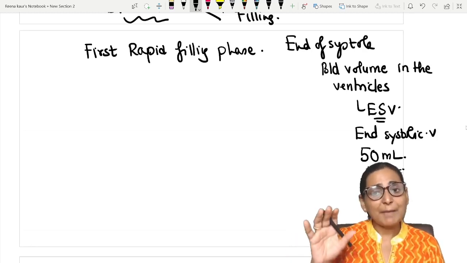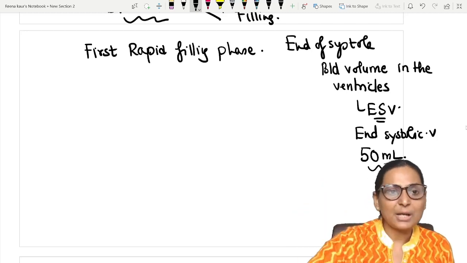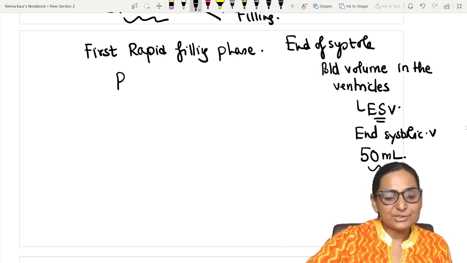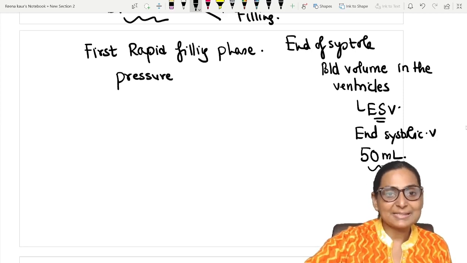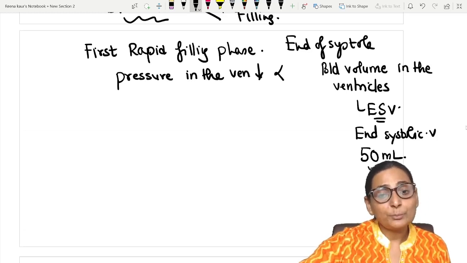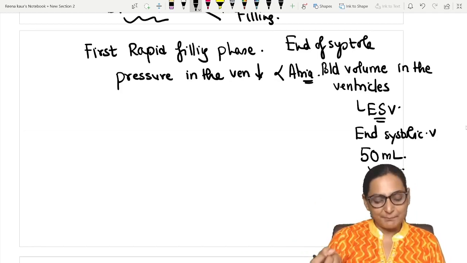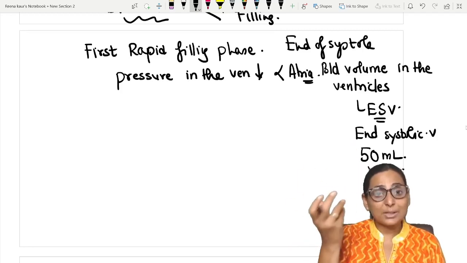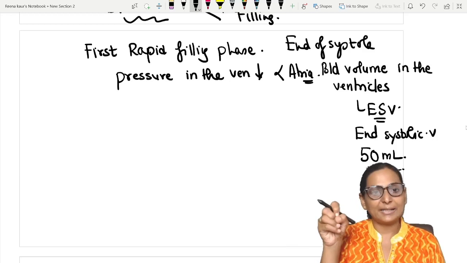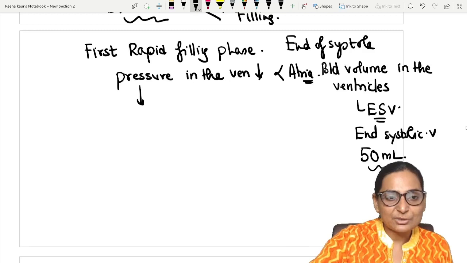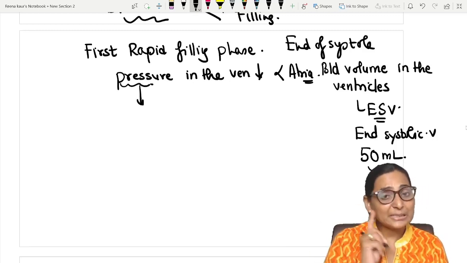ventricles. What will happen to the pressure now? Pressure will fall down. That means when we speak of this end systolic volume, the pressure in the ventricles will be very less. Rather, it is also going to be less than the pressure in the atria, because meanwhile the ventricles have emptied. What the atria are doing? The atria are filling and filling. उनका blood तो बहुत सारा हो गया है ना, so उनका pressure ज़्यादा रहेगा, but ventricles का pressure कम है.